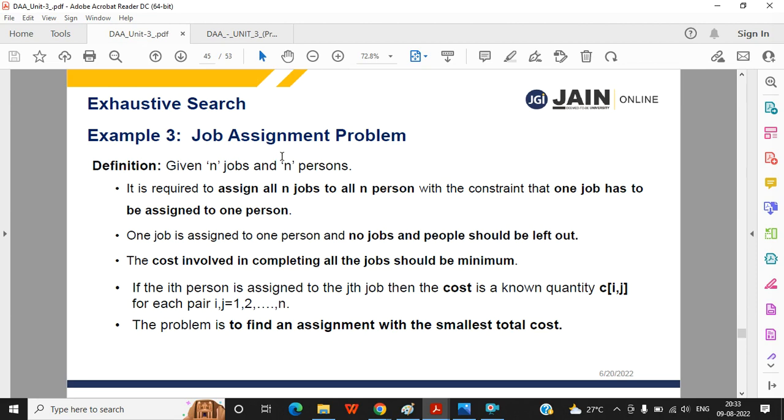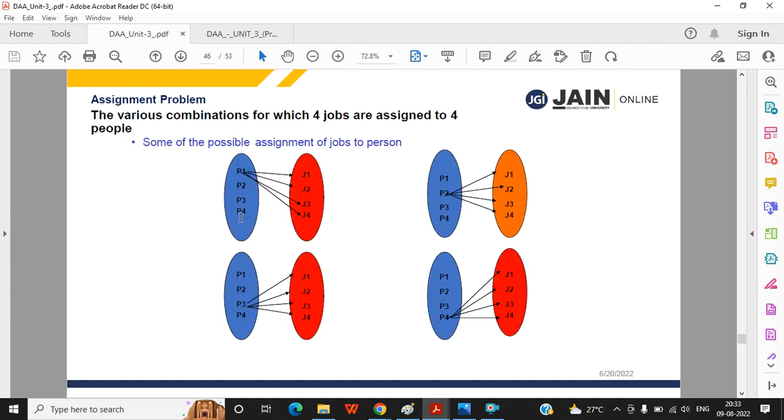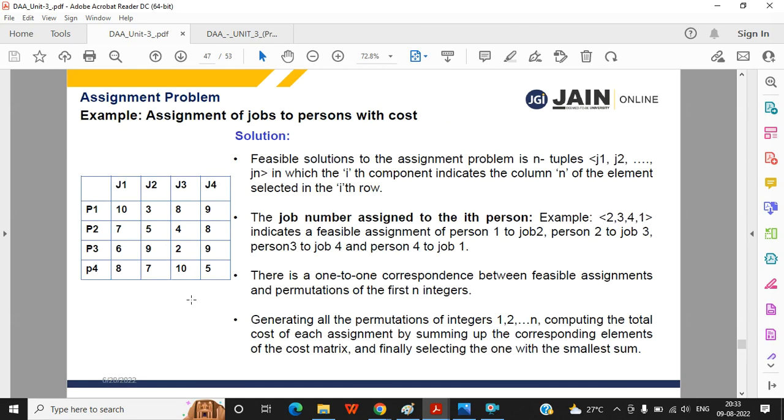Means you have some amount of jobs and you have some amount of persons, means the workers, you may say. Okay. So you have to assign the jobs to all those persons. You have to assign all those jobs to those persons so that the profit can be maximized. Now, what is profit? Profit is something like that. Say, just look at this table. You are familiar with this table.